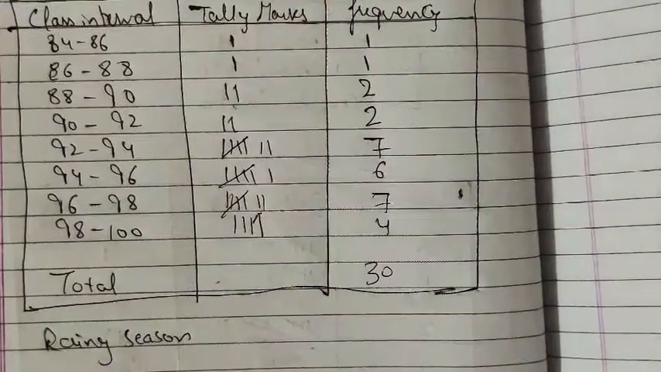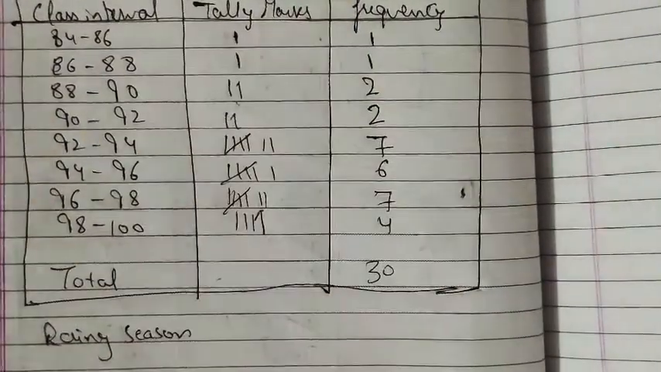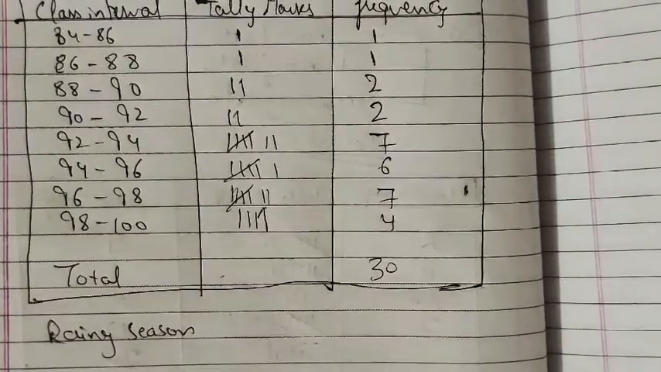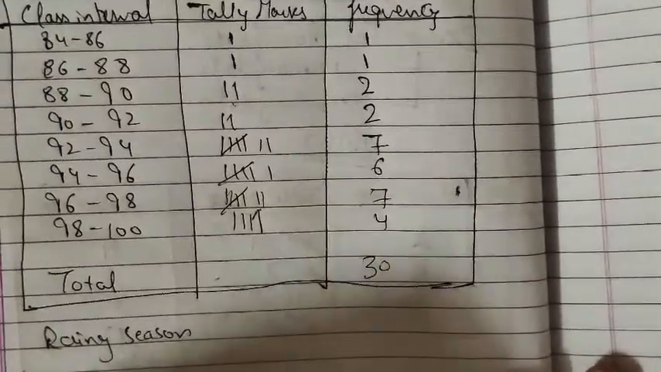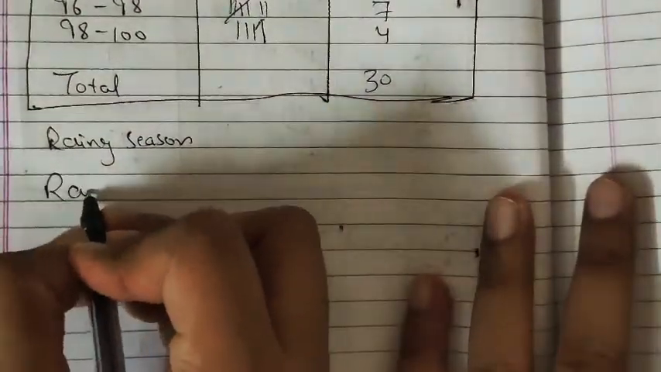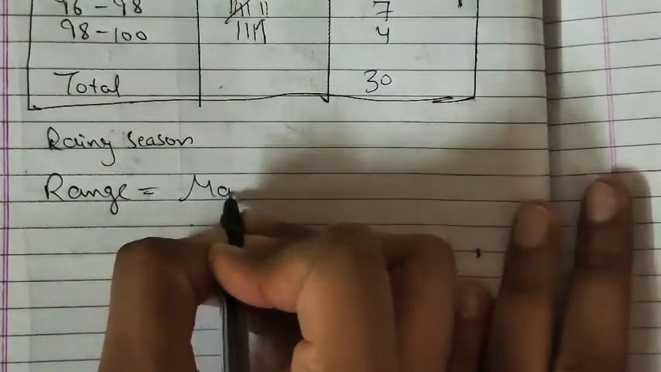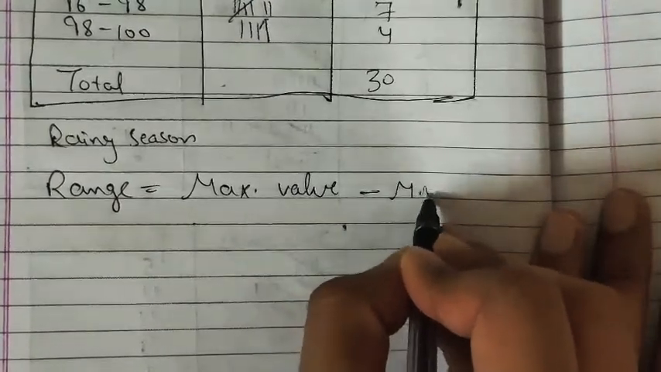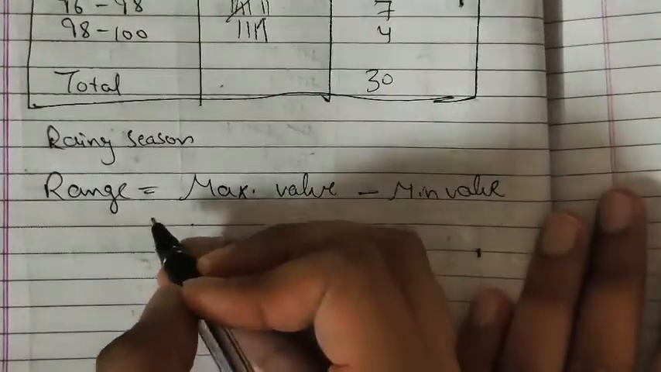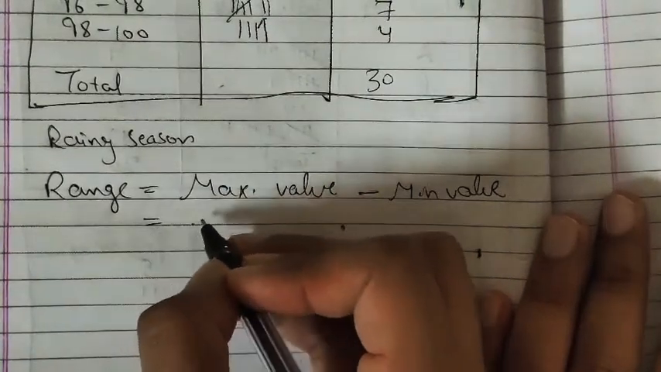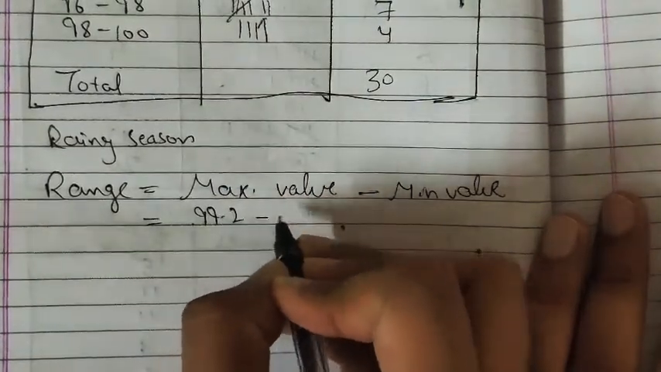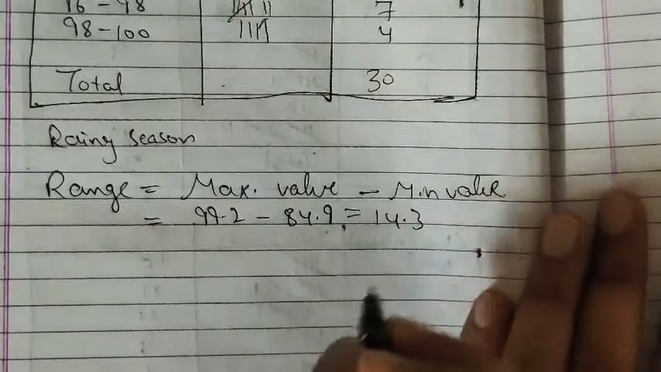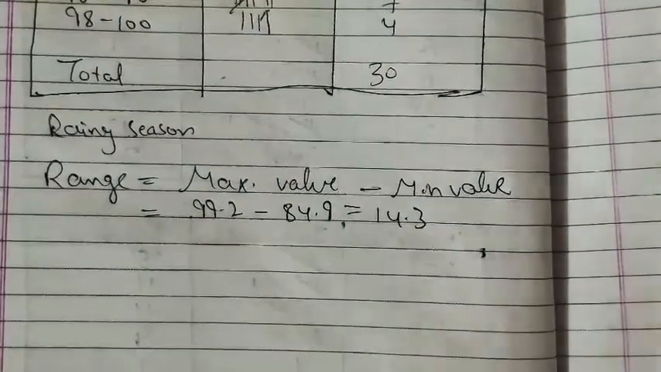Next part, what is the range of this data? Now range is always equal to maximum value minus minimum value, right? So the maximum value we have is 99.2. The minimum value we have is 84.9, which gives 14.3. So the range of this data is 14.3, right?